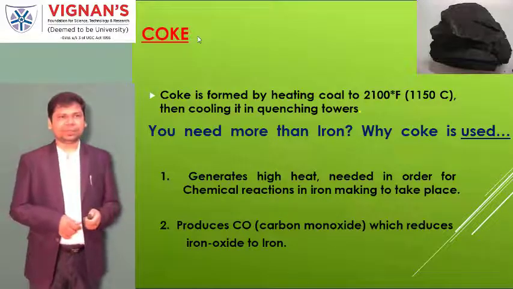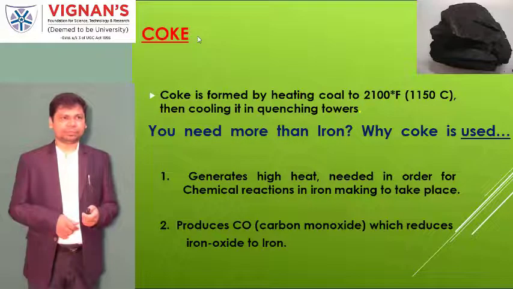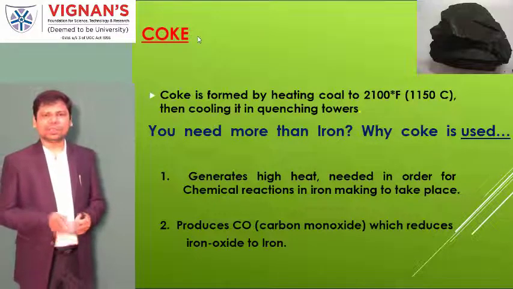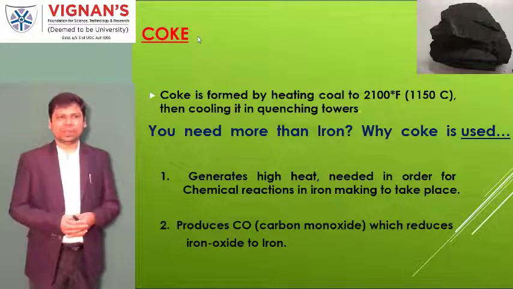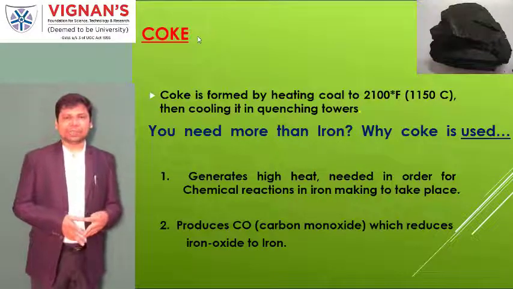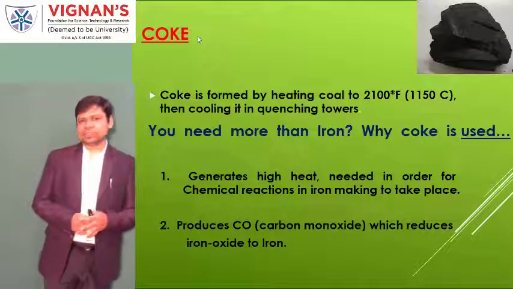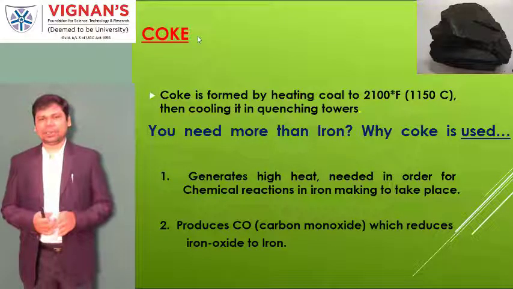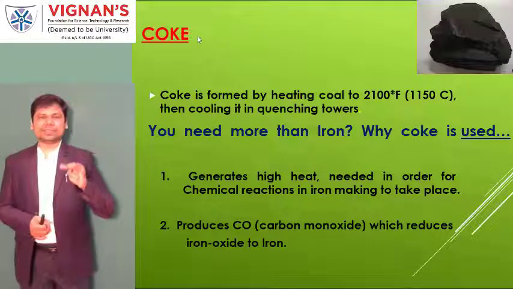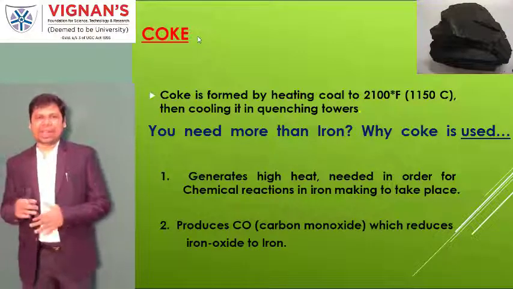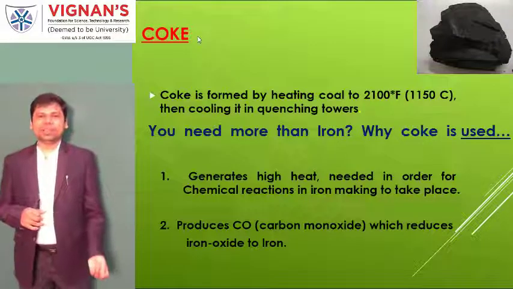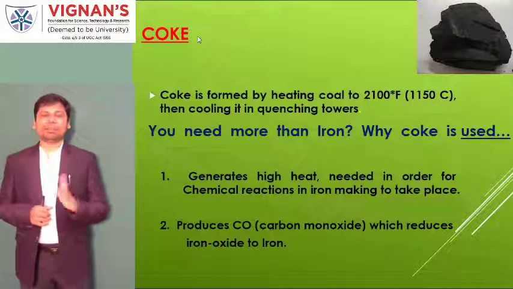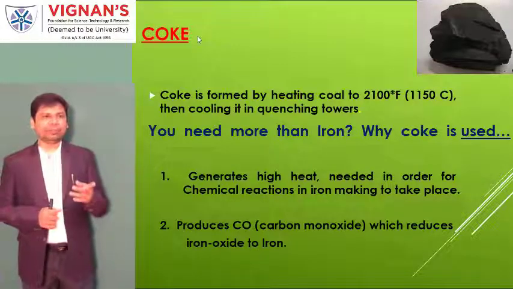The next one is coke. Coke is nothing but a carbon product, and we are heating the carbon. When I talk about the manufacturing of steel, the steel production, we are talking about three combinations: iron ore, coke, and limestone. Iron ore is already available, but in the making of steel, two elements must combine: iron and carbon. But here we are using coke.